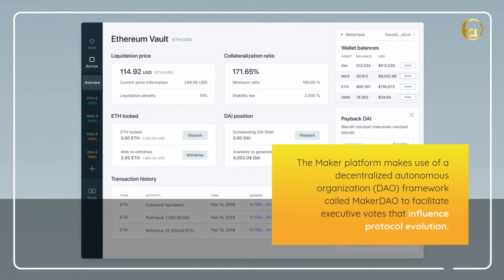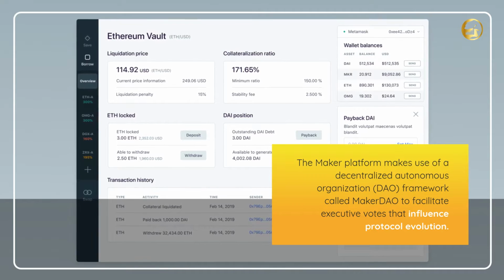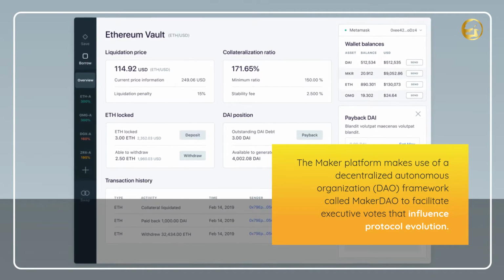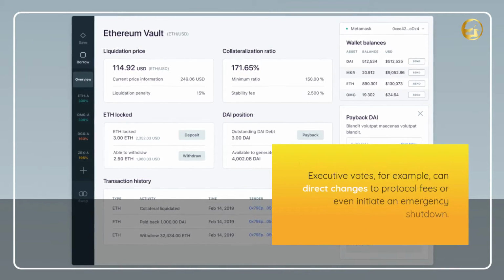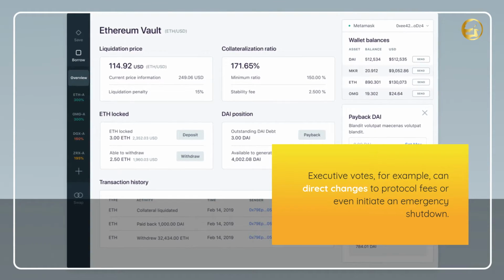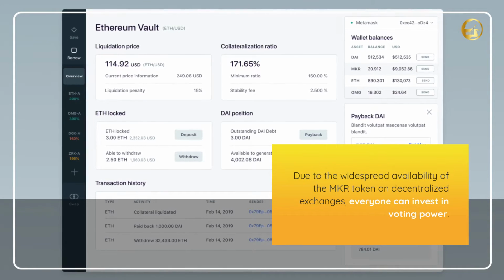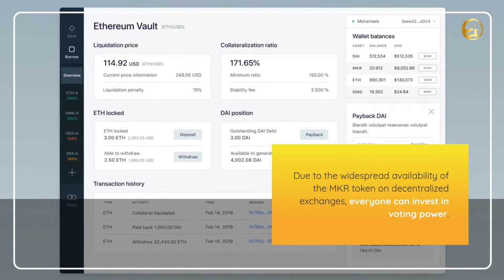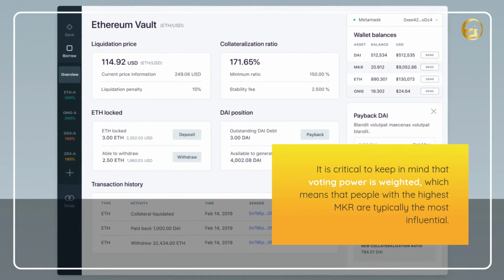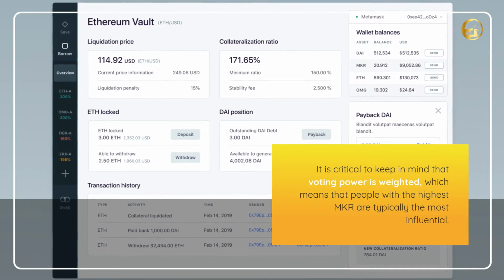MakerDAO. The Maker platform makes use of a decentralized autonomous organization framework called MakerDAO to facilitate executive votes that influence protocol evolution. Executive votes, for example, can direct changes to protocol fees or even initiate an emergency shutdown. Due to the widespread availability of the MKR token on decentralized exchanges, everyone can invest in voting power. It is critical to keep in mind that voting power is weighted, which means that people with the highest MKR are typically the most influential.